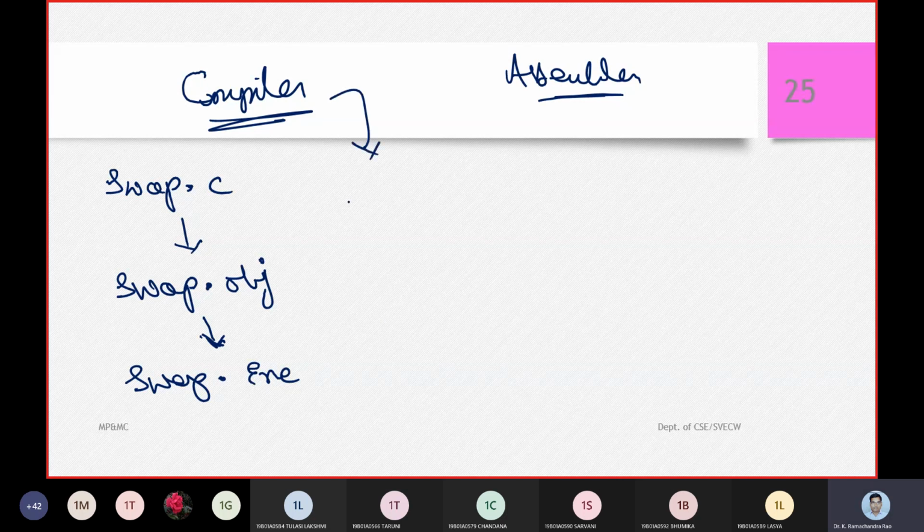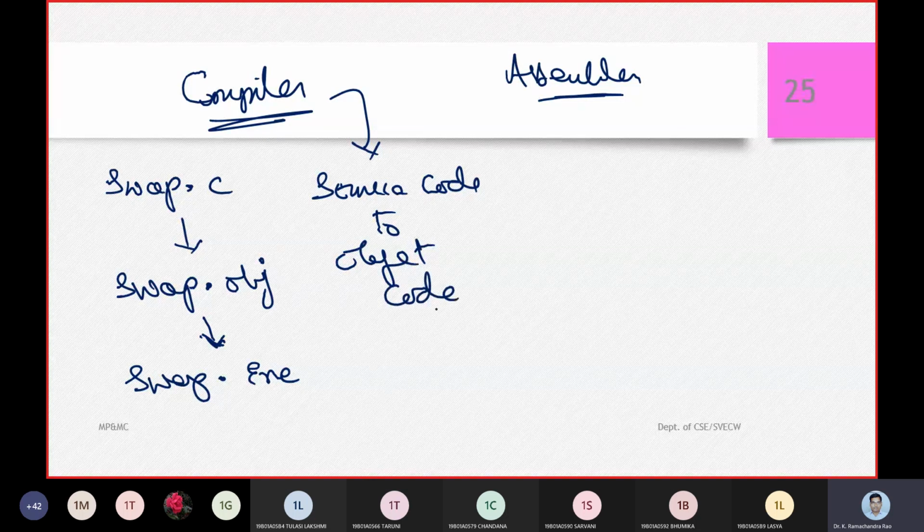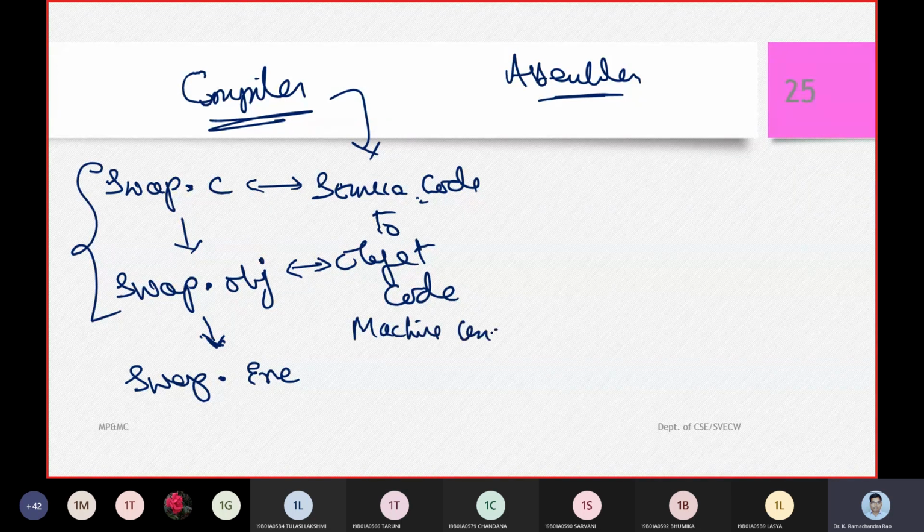Now the definition of a compiler is that it is going to convert the source code to object code. So this is the basic definition of a compiler. Here, swap.c is the source code, and this source code is converted to machine understandable language. Object code is nothing but the machine understandable code.